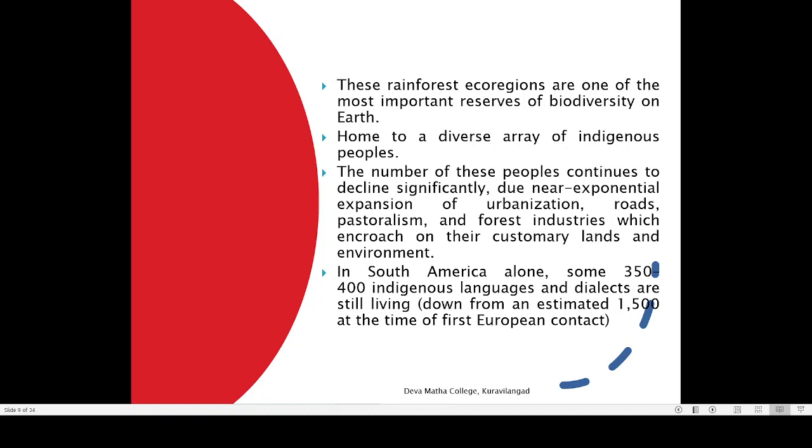Now what happened with the European invasion is that wherever European people have come, they have actually destroyed the native civilization of that country. If you go to South America, people are speaking Spanish. That is the language in many parts. In Brazil, people are speaking Portuguese. So these Portuguese and Spanish people have occupied South America. They not only exploited the industrial, economic resources, they also culturally changed that country.